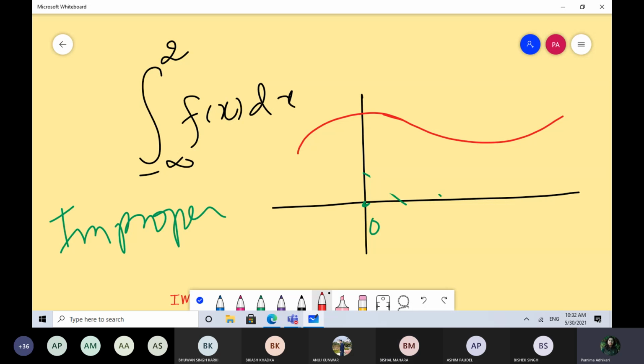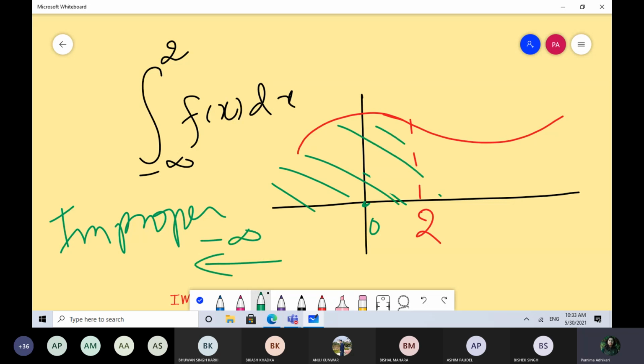Let's take same curve. Okay, you know that your upper limit is 2. That means you have to find out area till 2, but you don't know its starting point. Okay, you don't have any point to start. So this is also impractical situation. This is also improper integral.